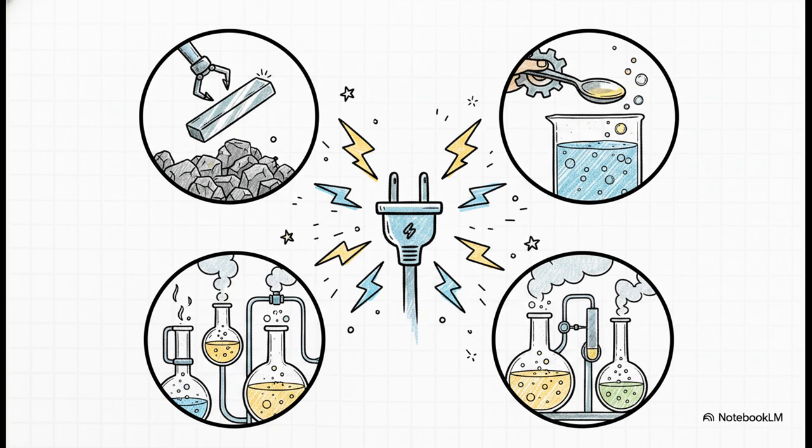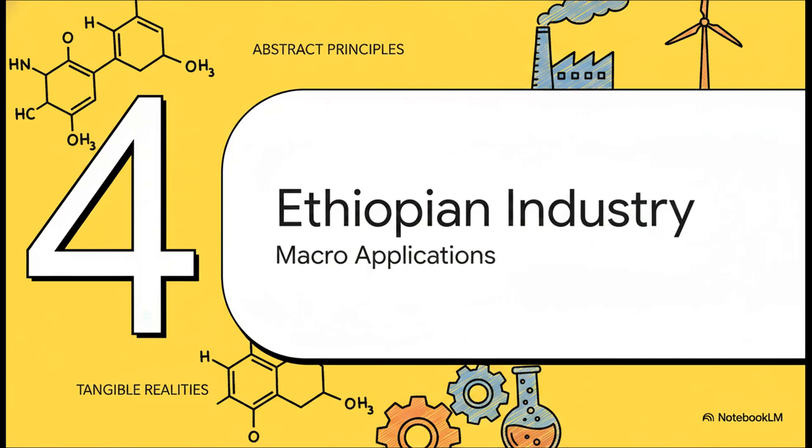We use it for electroplating, which is coating one metal with a thin layer of another for protection or decoration. And crucially, it's exactly how we purify crude metals that are mined from the earth into the highly refined materials we need for all our technology and construction. Which brings us perfectly to Section 4, Ethiopian Industry and Environment, Macro Applications.